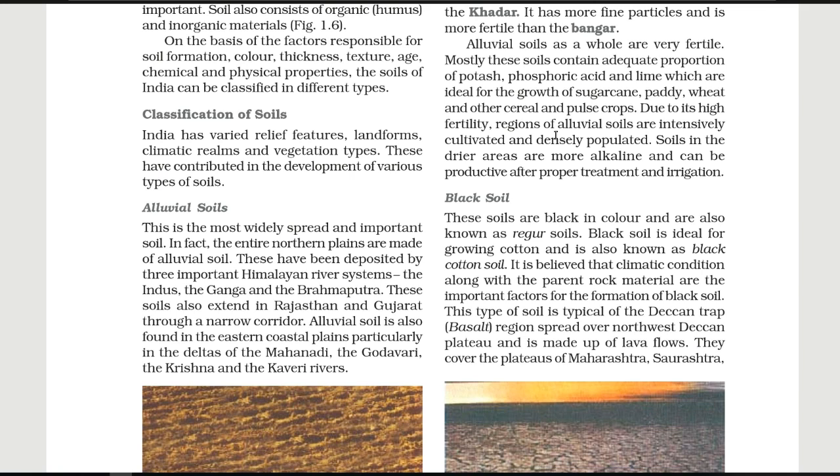Soils in the drier areas are more alkaline and can be productive after proper treatment and irrigation. The soil which we find in the drier areas, like some places of Rajasthan and Gujarat, is alkaline in nature. That's why, being alkaline in nature, it is not suitable for growing crops.